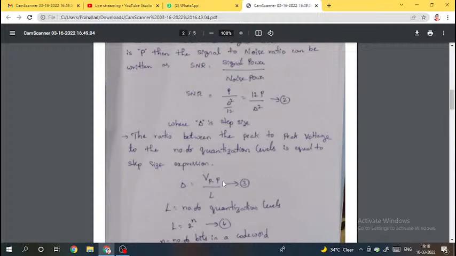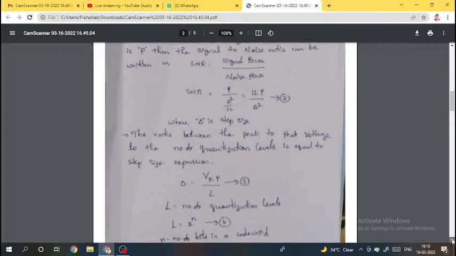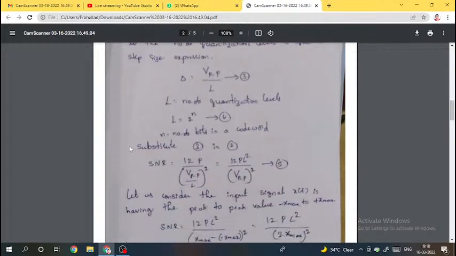They will give the peak to peak voltage and quantization levels, and you calculate the step size. Very simple problem. Delta is equal to V peak to peak divided by capital L, where capital L is the number of quantization levels, which is equal to 2 power n, where n is the number of bits in a code word.